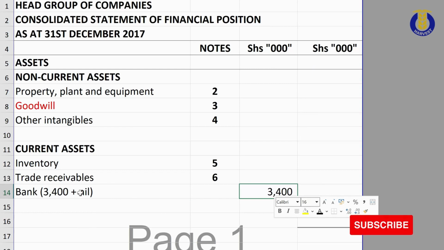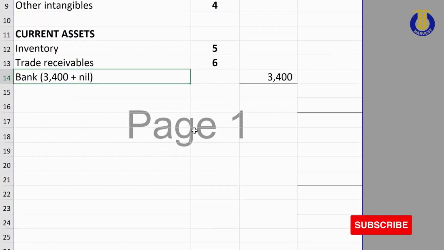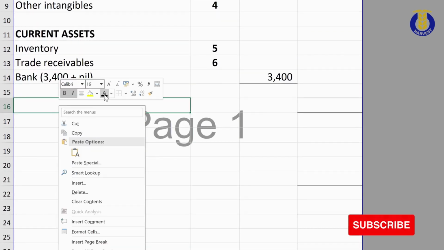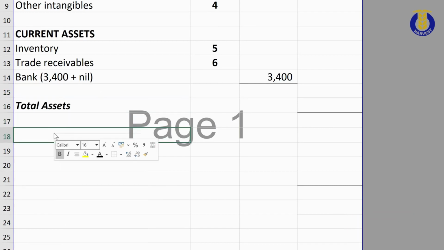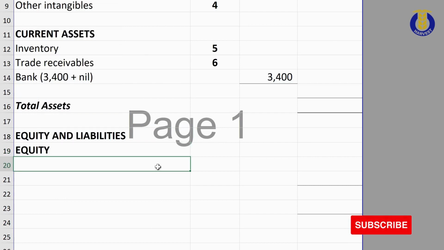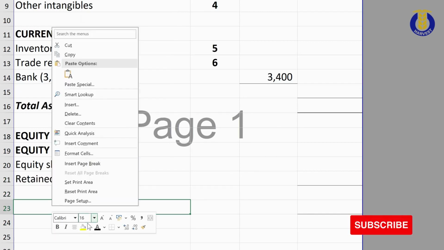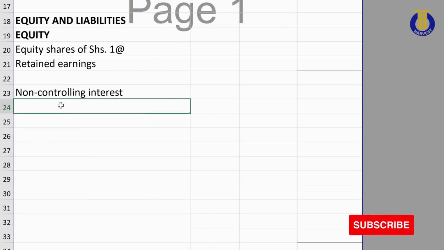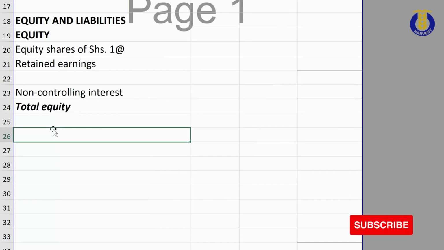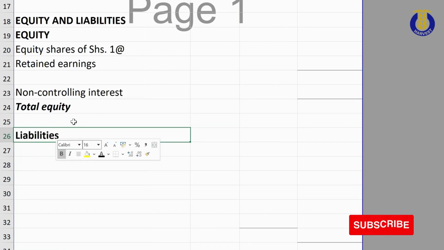I will take the 3,400, which was the bank balance of head group, straight to our statement. And then below that, I have my total assets. Of course, our full statement of financial position has the second part or component, which is equity and liabilities. Under that, I have the equity shares of 1 shilling each. I have the retained earnings. Then I have the non-controlling interest coming in. Then we have our total equity. And then below that, I bring in the liabilities.